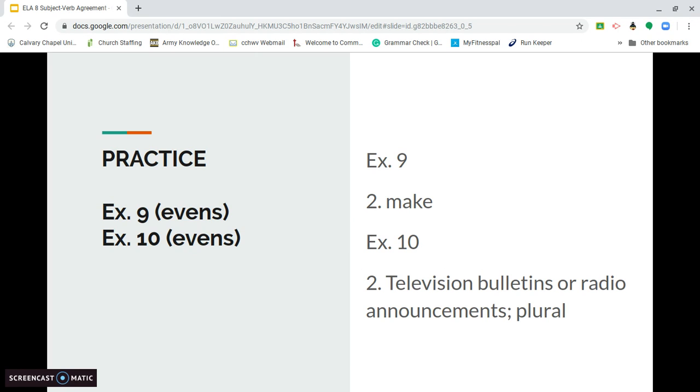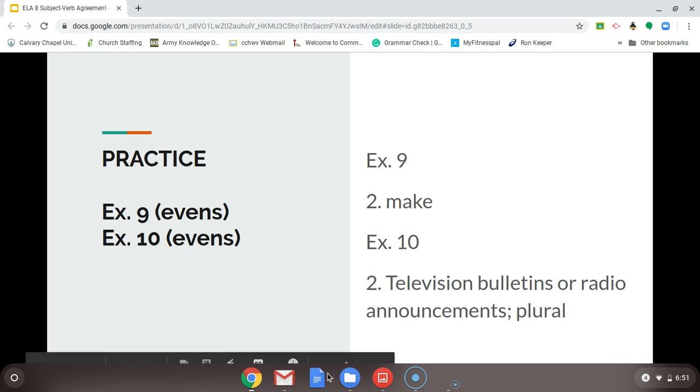Okay, guys, we're to the end of the unit and the end of our practice. Go ahead and finish up this practice and then take a picture of your work and upload it. If you have any questions, please make a comment.